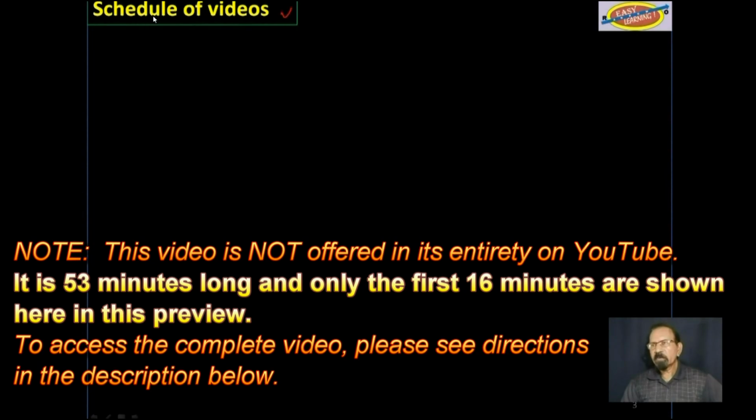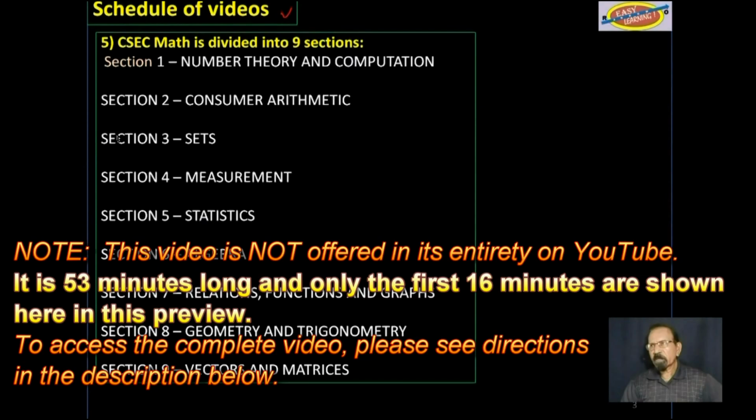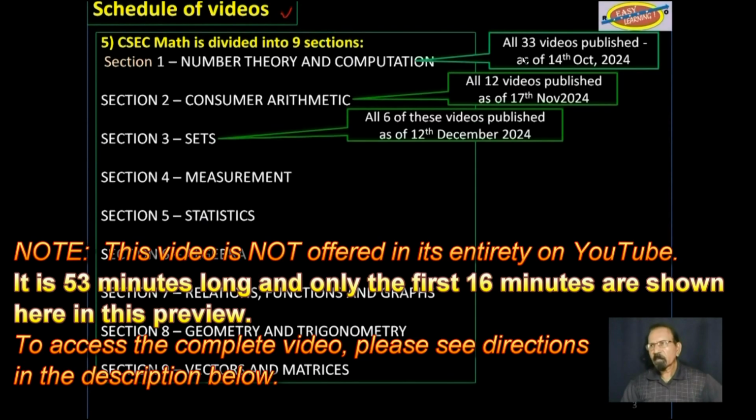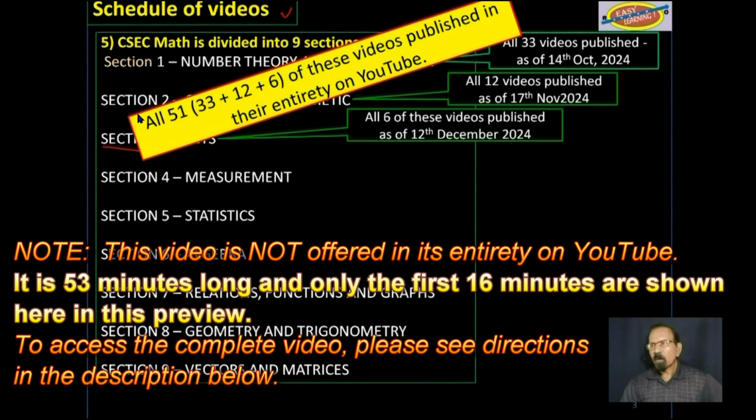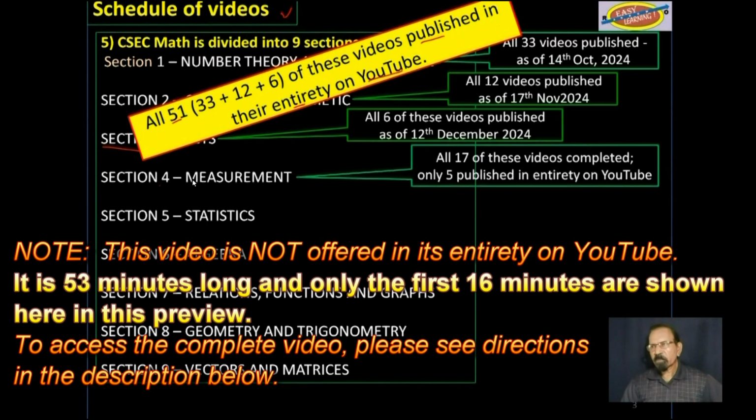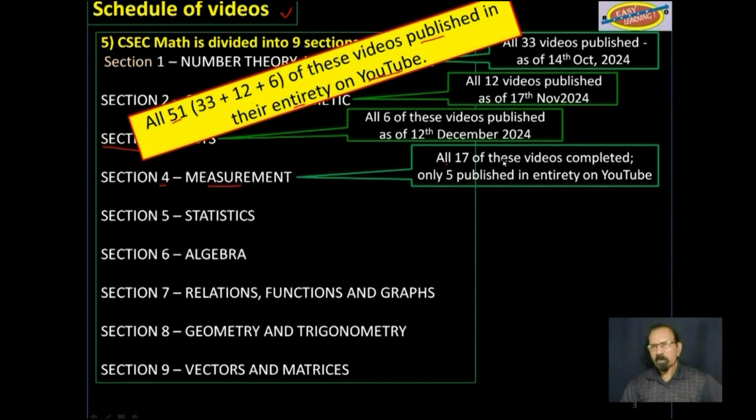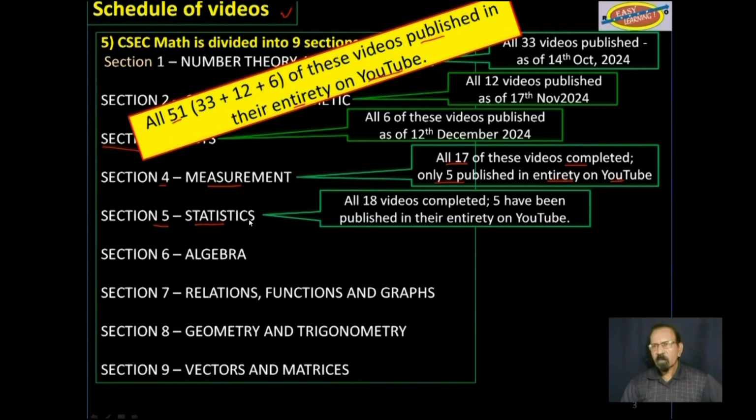Schedule of videos. These first 3 sections up to there, all 51 videos have been published in their entirety on YouTube. Section 4, measurement. All 17 of these videos are completed. 5 have been published in their entirety on YouTube. Section 5, statistics. All 18 videos are completed. 5 have been published in their entirety on YouTube.